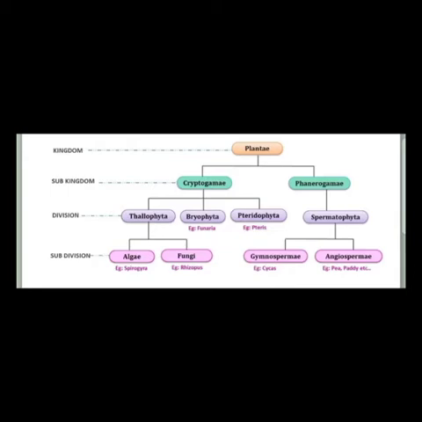Depending upon the absence or presence of flowers, fruits, and seeds, plants are classified as cryptogams and phanerogams. Depending upon whether seeds are enclosed within a fruit or not, phanerogams are classified as gymnosperms and angiosperms. Angiosperms are further classified as monocots or dicots depending upon the number of cotyledons in a seed.